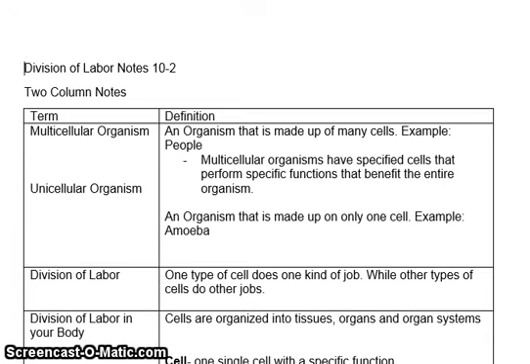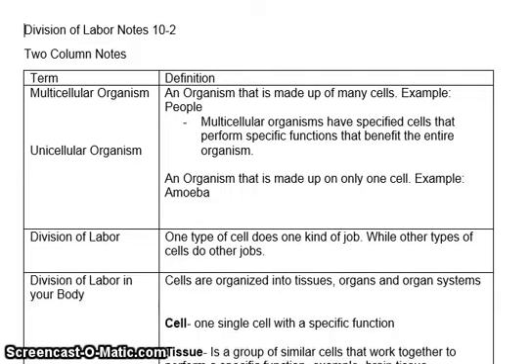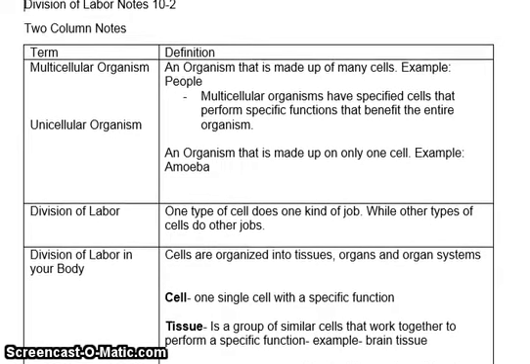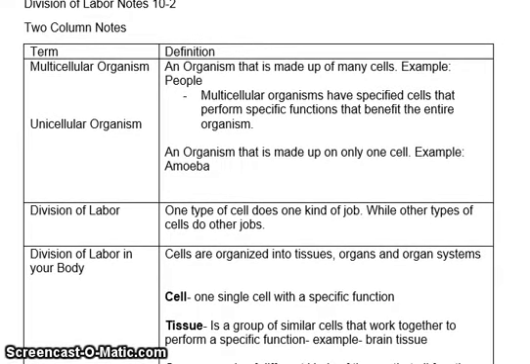In a multicellular organism, we have a division of labor. What that is, is that one type of cell does one kind of job, while other types of cells do other jobs. So they're very specific. Cells are very specific to one function, and that's what their function is. But then they all have to work together to make the organism be able to live. And all of that is called the division of labor. That's how cells are organized into tissue, organs, and the organ system.